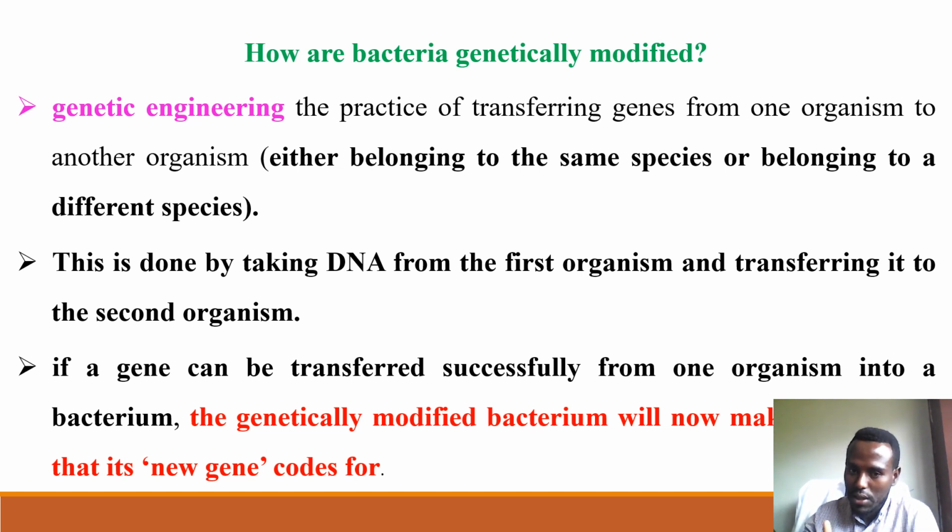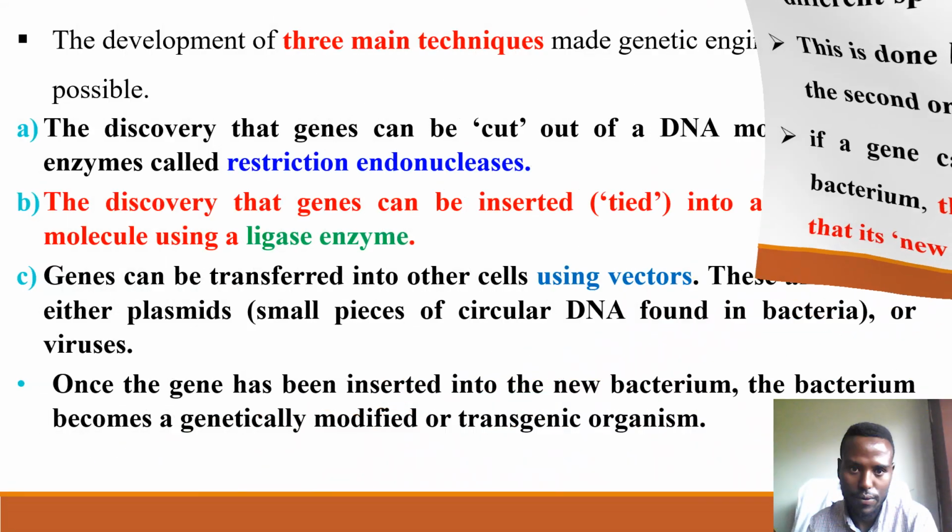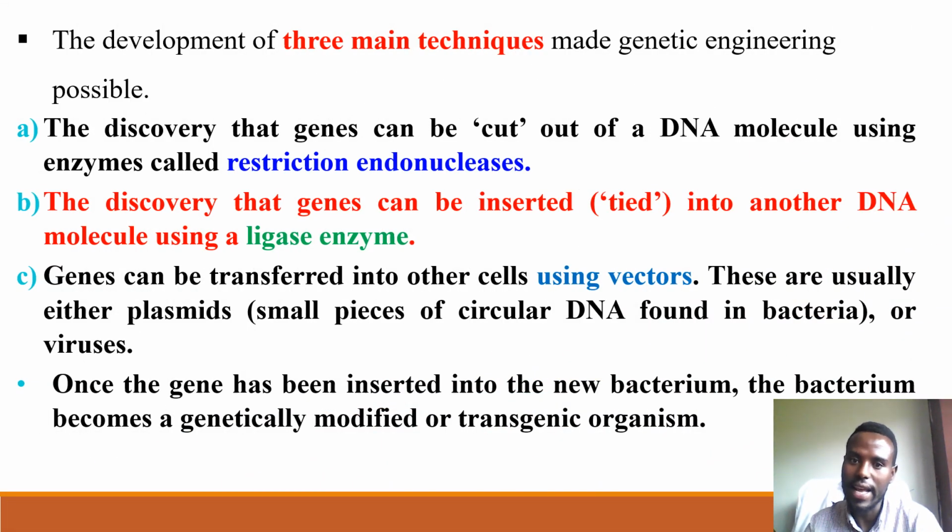If a gene can be transferred successfully from one organism to the bacterium, that organism genetically modified bacteria will now make, that is, produce a protein for a new gene code, coding that produces protein for new gene coded. So, development of these three techniques are made genetic engineering is possible. Yookaan tekniikiin sadeen kun genetic engineering akka danda'amu yookaan akka hojjetamuu danda'amu possible warri godhan keessaa isa tokko jechuudha.